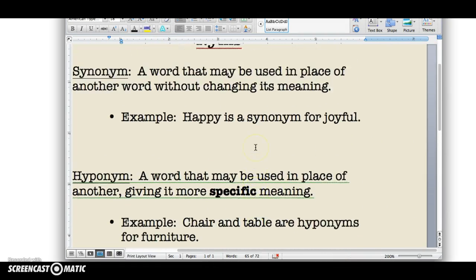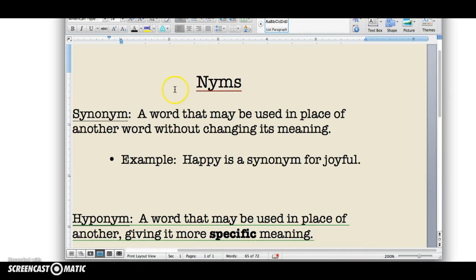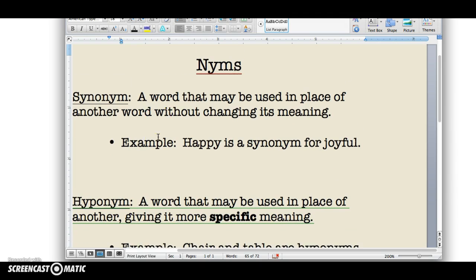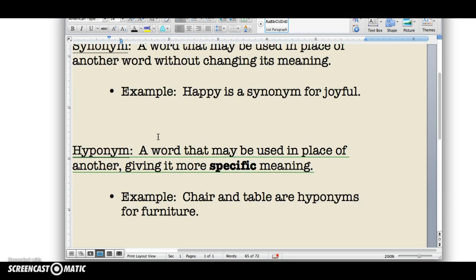So, we have 3 different NIMS. A synonym is a word that may be used in place of another word without changing its meaning. For example, happy is a synonym for joyful. An excellent tool or resource is a thesaurus when you're looking for synonyms.